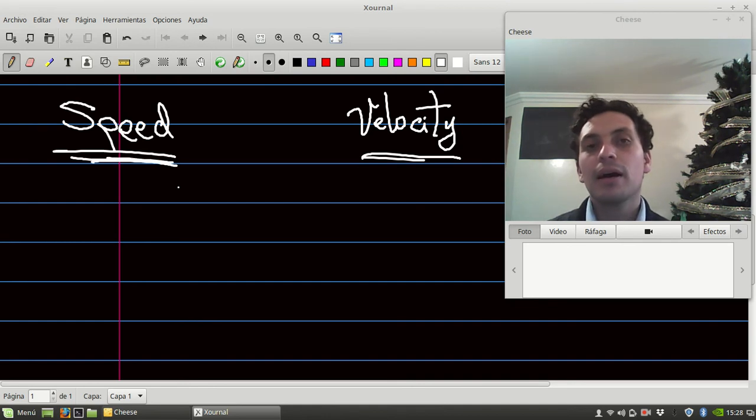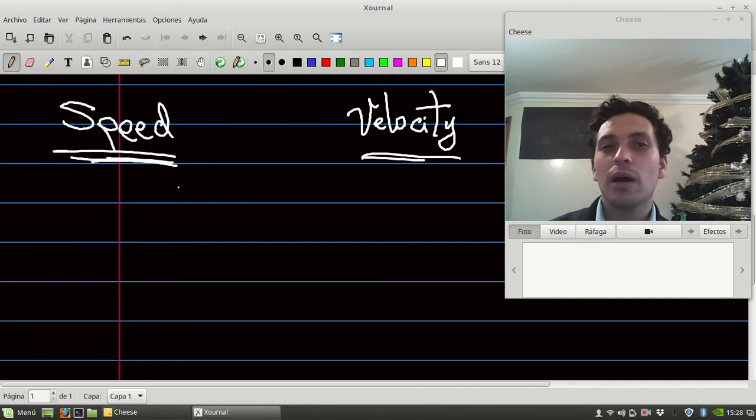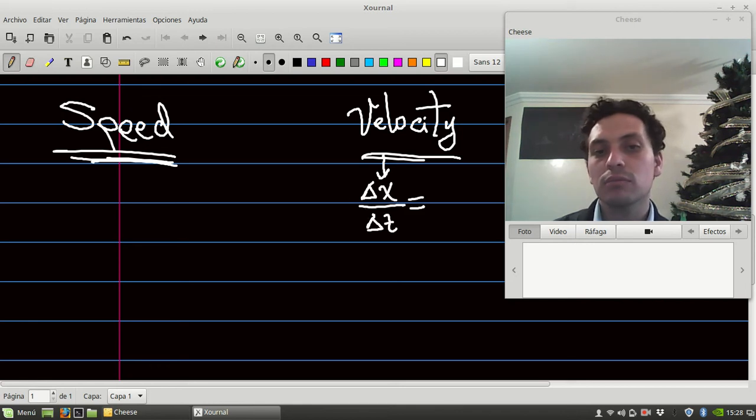In plain terms, I'm not going to go to another part of physics, and not going to talk about directions a lot, but in plain physics, velocity refers not only to the change of position through time, using another notation, displacement over time, but it refers to the direction as well.